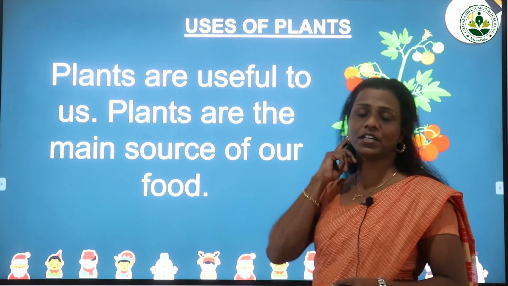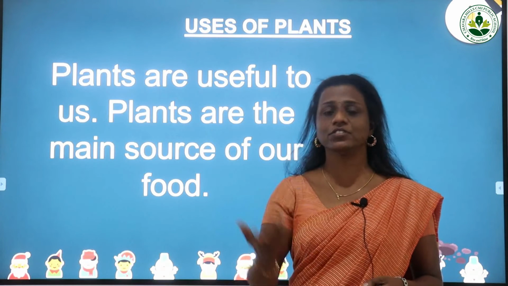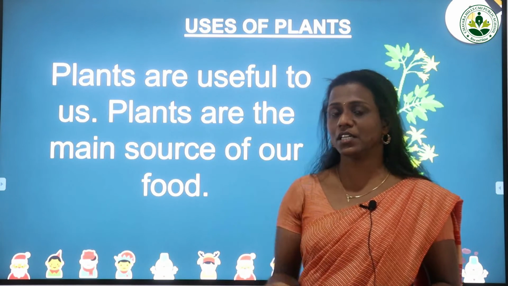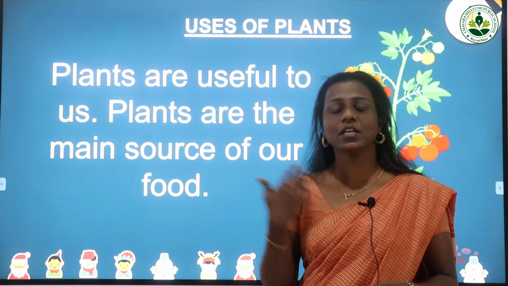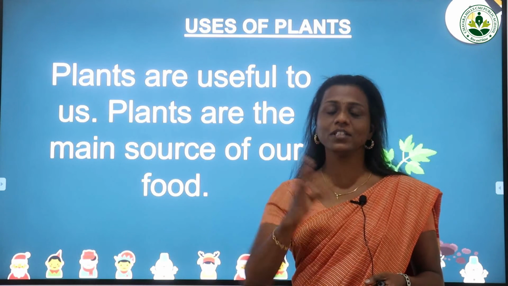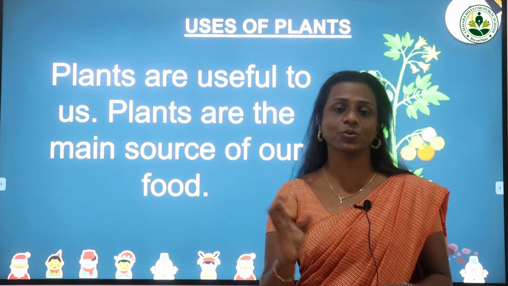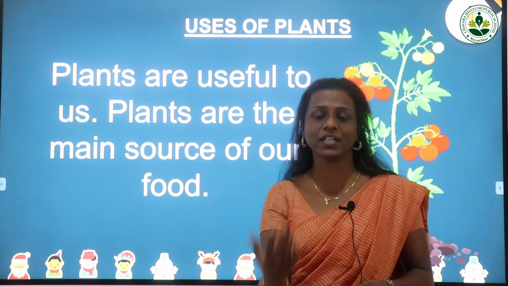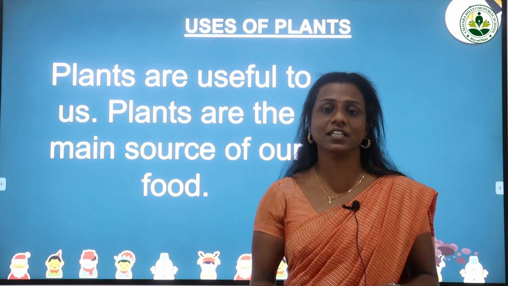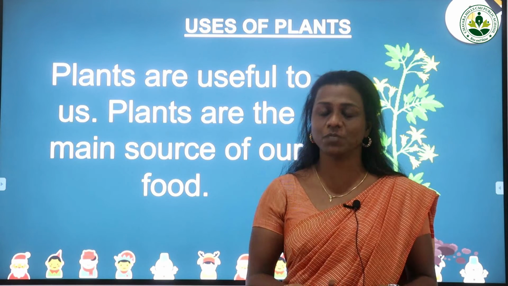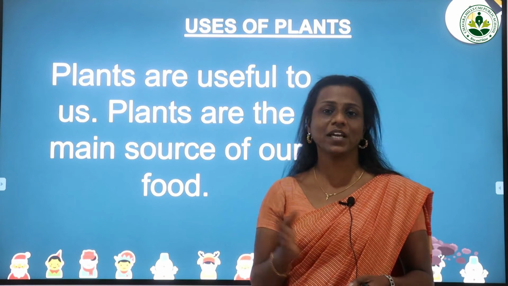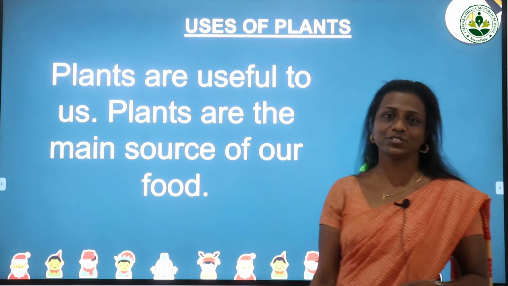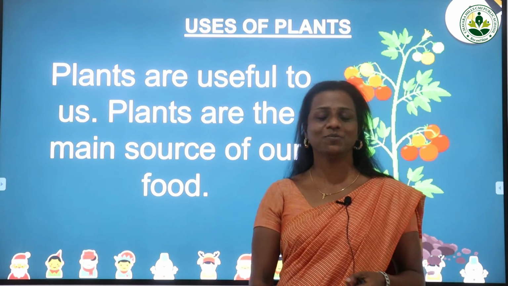Every day we are eating different kinds of food items. We are eating chapati, dosa and rice. So many types of food items we are eating. The main source of all the food items is plants. From the plants we are getting wheat, rice, then many kinds of vegetables, fruits, cereals, everything. So plants are the main source of food. That is the main use of plants.